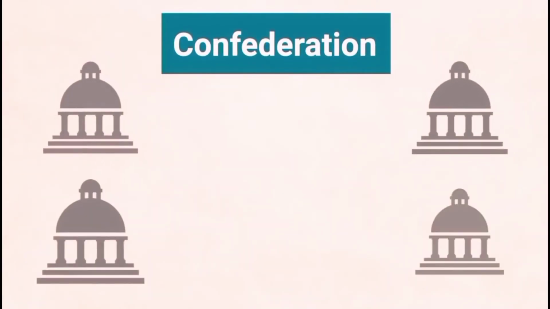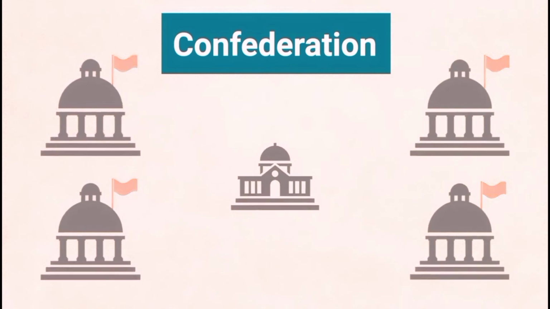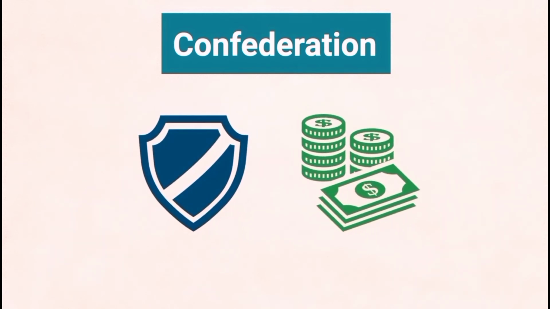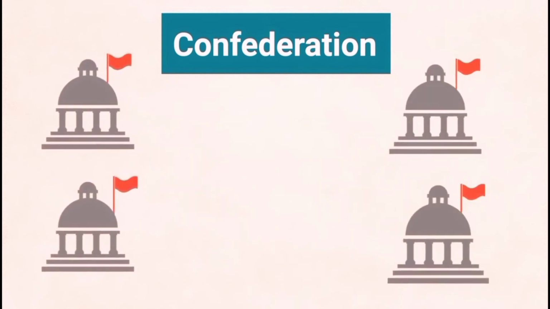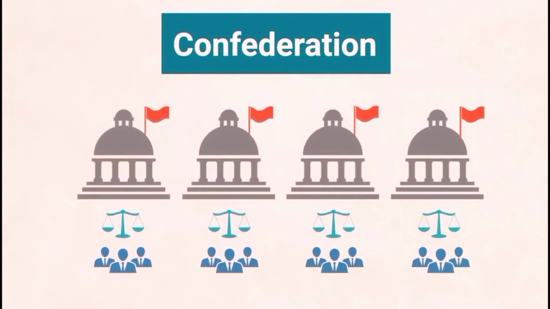A confederation is a union of states, which in comparison with a federation is temporarily united for one purpose or another and isn't very strong, where states retain their full independence. A federation is a union state, and a confederation is a union of states, such as the European Union.